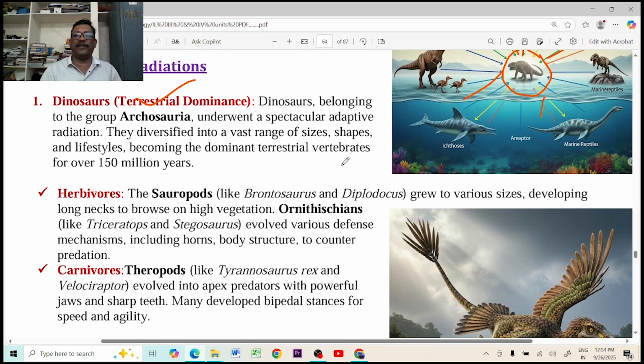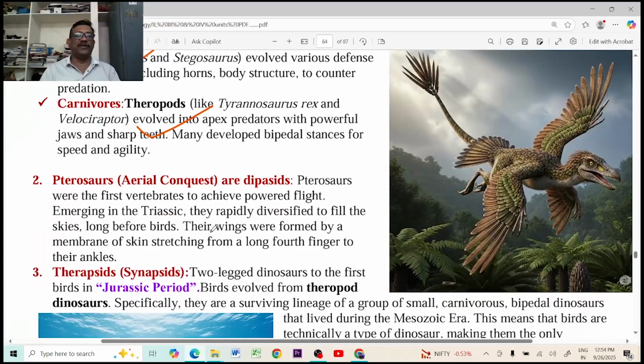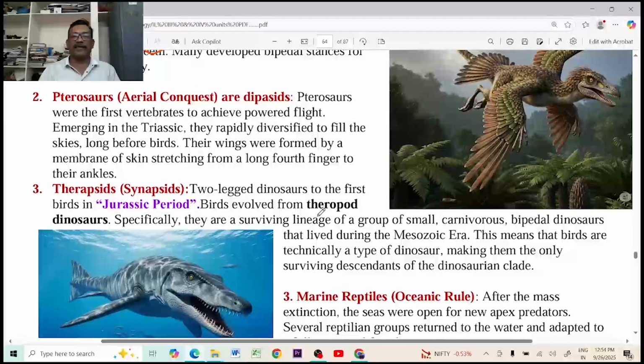These dinosaurs were very dominant reptiles that lived on the earth. Some were herbivores, for example sauropods, and theropods, for example carnivorous animals, lived on the earth in different ecosystems. Next, pterosaurs were specially adapted to spend some time in the sky. They had wing-like structures, feather-like structures, and were adapted to fly in the air.